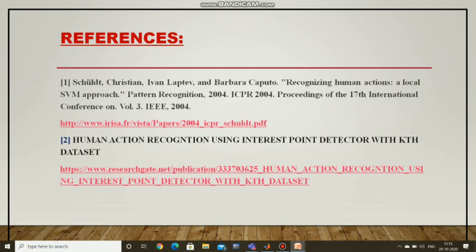We took two reference papers for our project. These are the two. By clicking the link, we can get the reference.